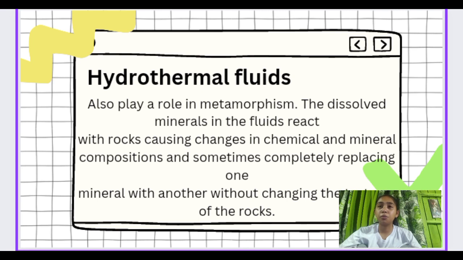Next is hydrothermal fluids. They also play a role in metamorphism. The dissolved minerals in the fluids react with the rocks, causing changes in chemical and mineral compositions, and sometimes completely replacing one mineral with another without changing the textures of the rocks.